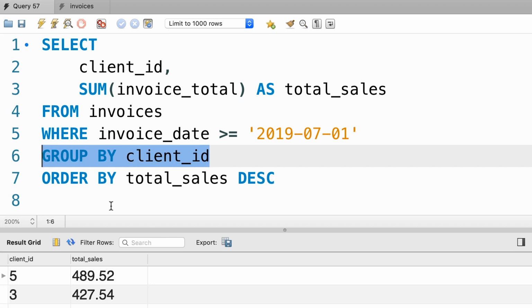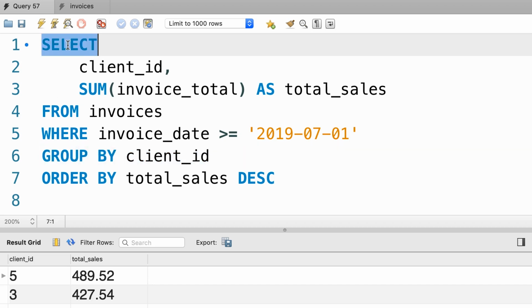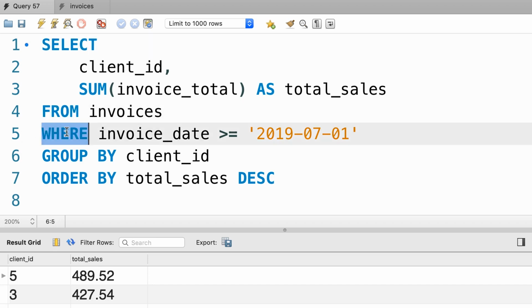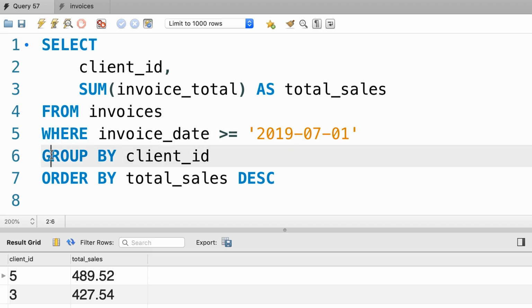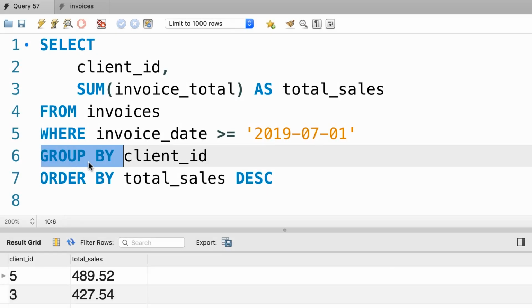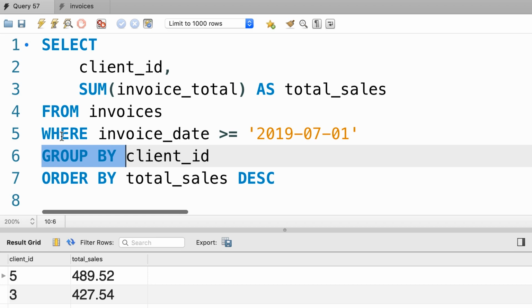Now, before I show you how to group data by multiple columns, I want you to remember the order of these clauses. So just like always, first we have the select clause, followed by from. Now, optionally, we can have a where clause, followed by group by and order by. So the group by clause is always after the from and where clauses and before the order by clause.